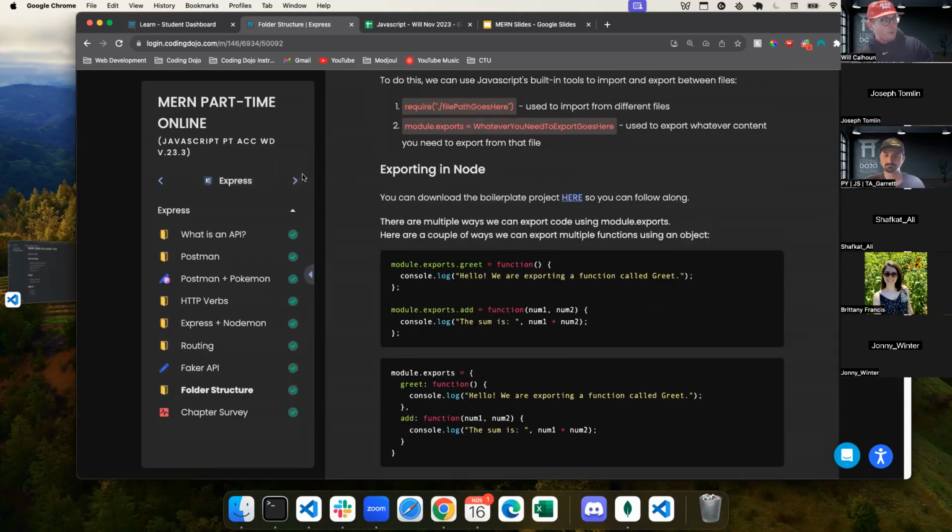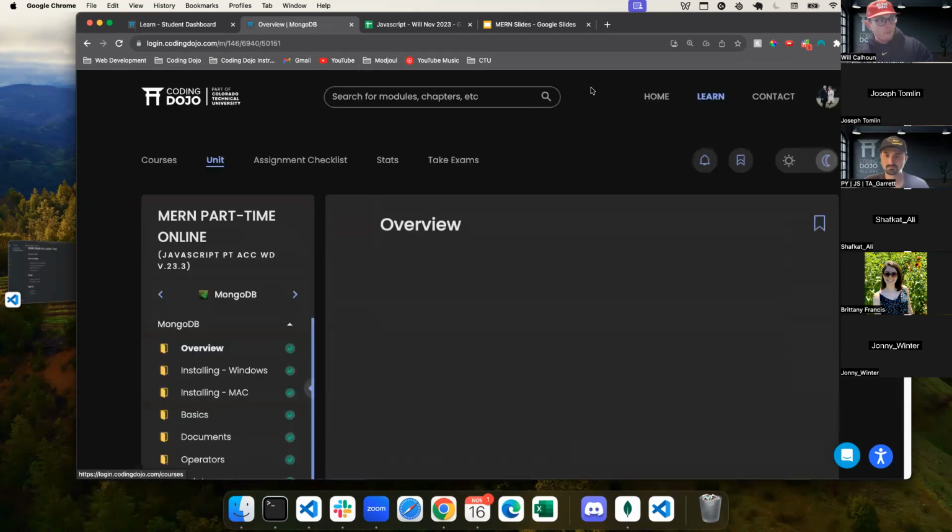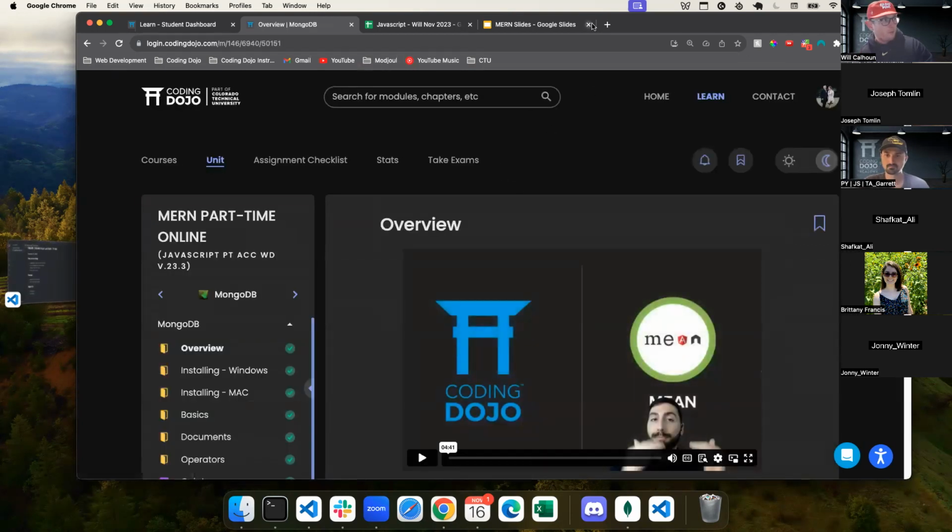Cool. That's a little bit of a recap of what we've done. We've talked about what's expected, your assignments, your discussion questions. And so what I want to jump into is your database. We're going to look at MongoDB here for the next 40 minutes, maybe 35. And we're actually going to look at MongoDB Compass. We're going to start breaking that down. This is going to be our database.